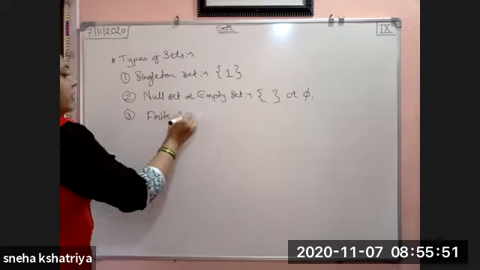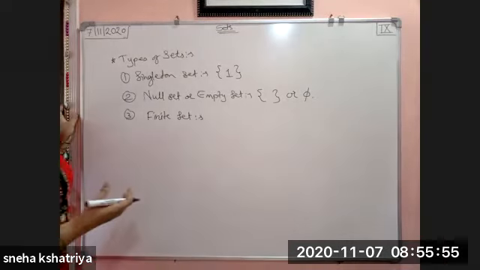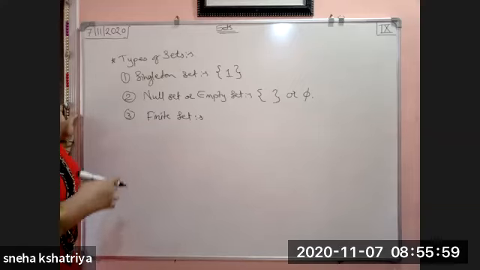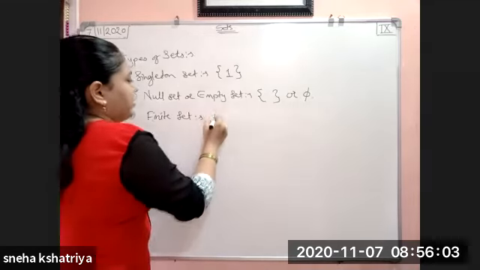Third one, finite set. Finite set means what? A set in which we can count the elements. Okay, that is called a finite set.